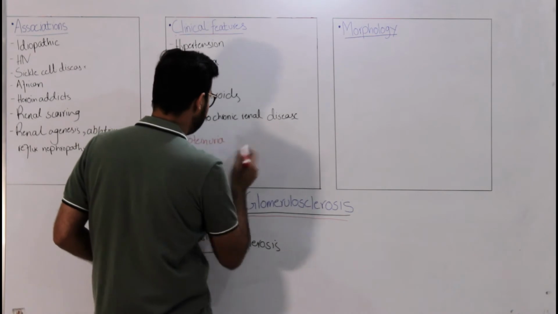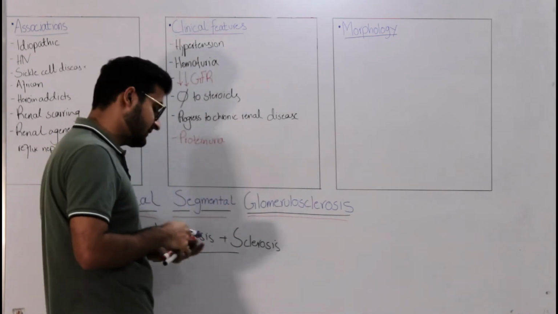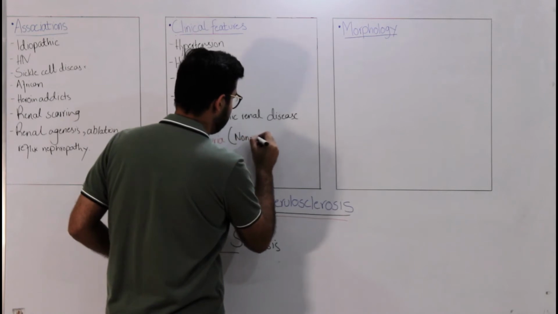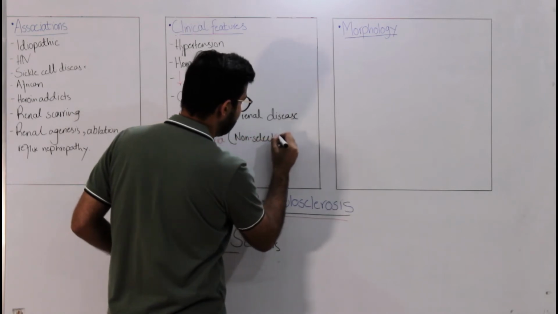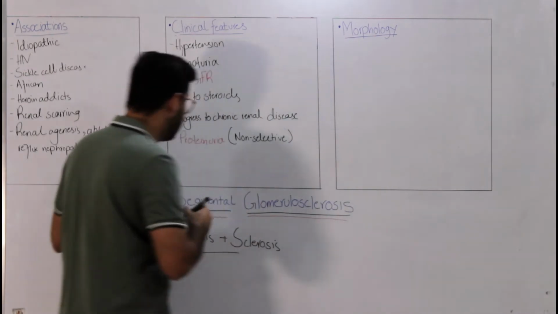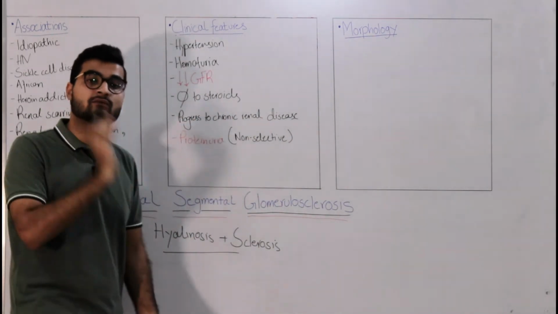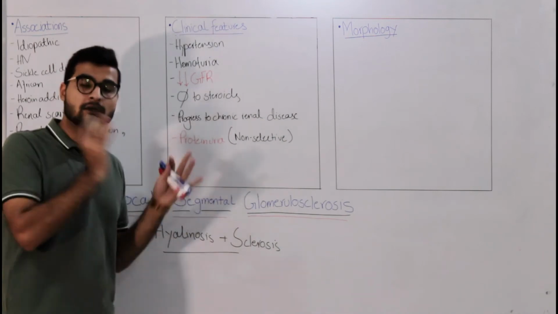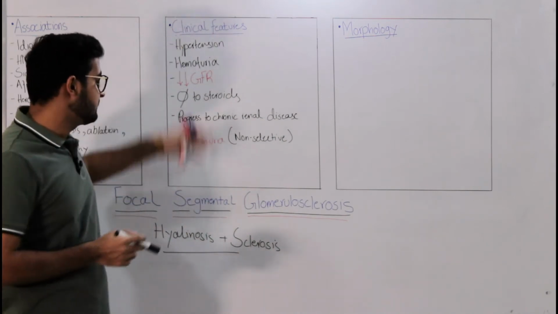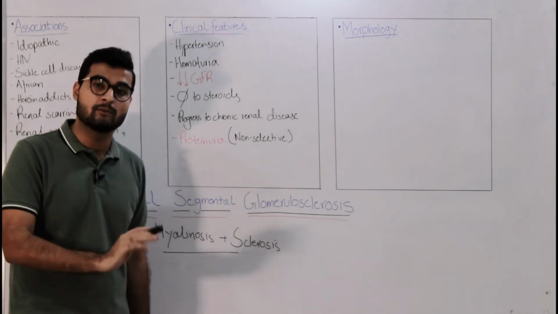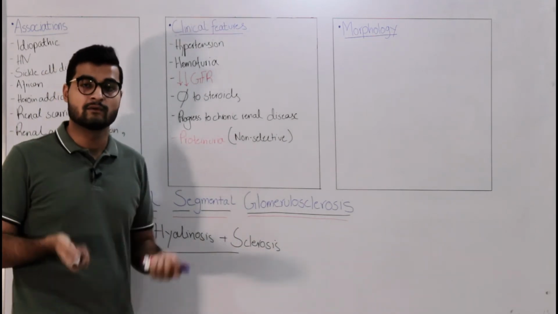Now, how would it be different? The proteinuria that happens in FSGS is going to be non-selective in nature. Now, do you know the difference that we had in minimal change disease? In minimal change disease, the proteinuria was selective. It wasn't non-selective. That is, you just had albumin leaking out, not the globulins, nothing else. But in FSGS, the proteinuria is going to be non-selective. That is, you will have loss of albumin, loss of globulins. All of the proteins are going to get released.